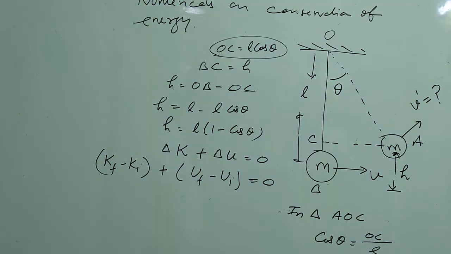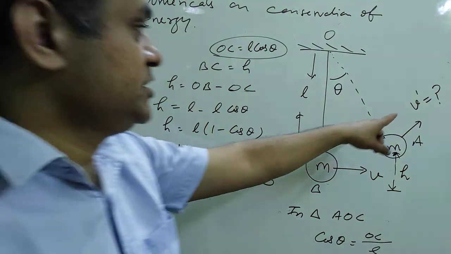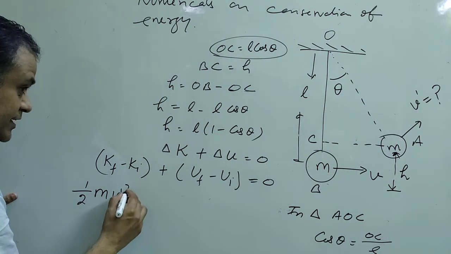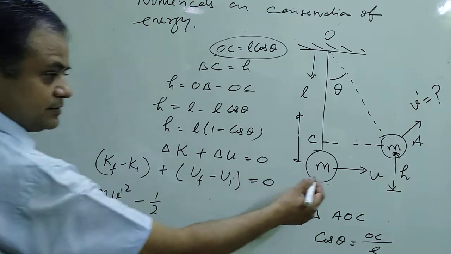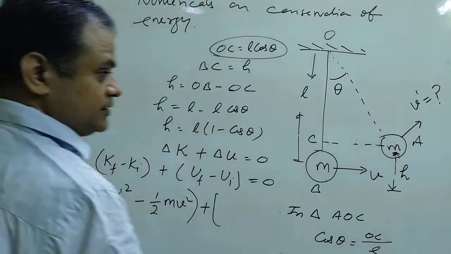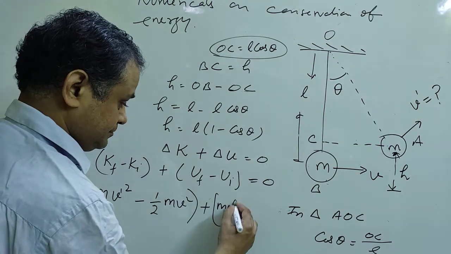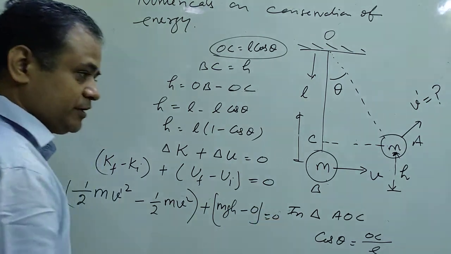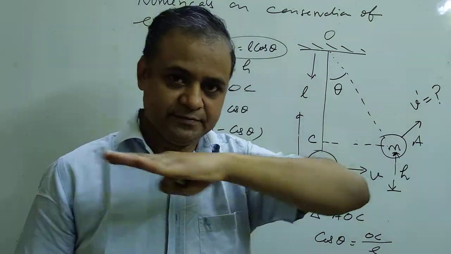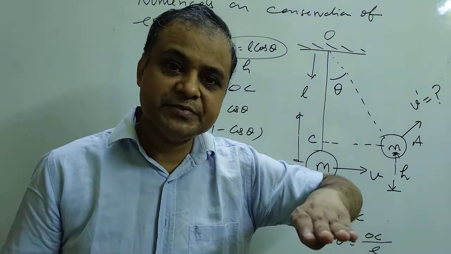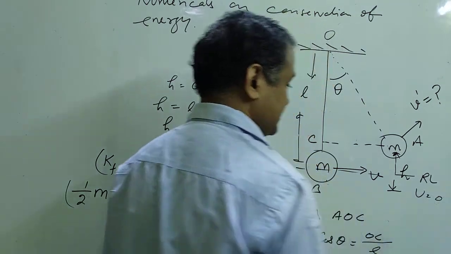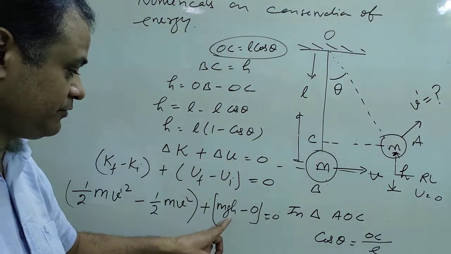Now what is the value of Kf? Kf means final. Velocity is here v dash, which we need to find. So this will be half mv dash square minus initial at the point B, plus final. This is the mgh and minus 0. Why it is 0, children, is very important, because we are assuming that this is the reference line. Remember that in any question, if you are taking the reference line, that reference line means whose potential energy is 0. So at the reference line potential energy is 0. So initial potential energy was 0, final is mgh.